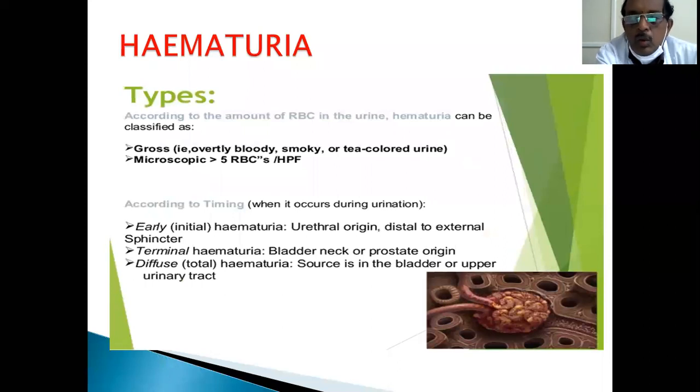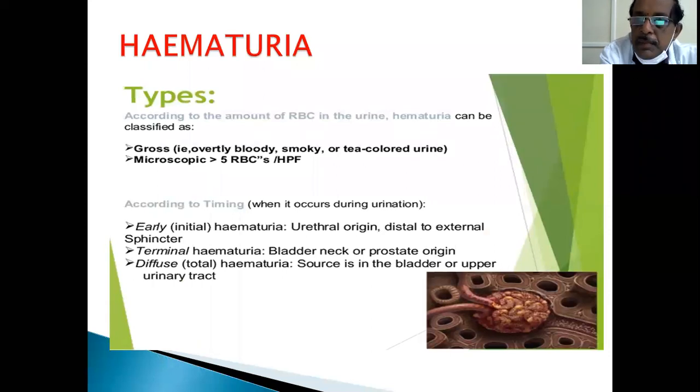Then what are the types of hematuria? Depending on the number of RBC or blood in urine, it can be gross hematuria, overtly bloody, smoky or tea-colored urine, or microscopic hematuria, more than 5 RBC per high power field.